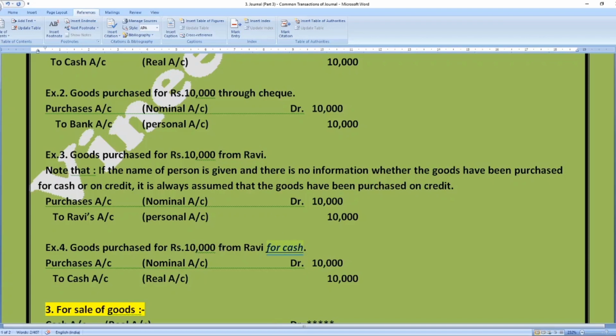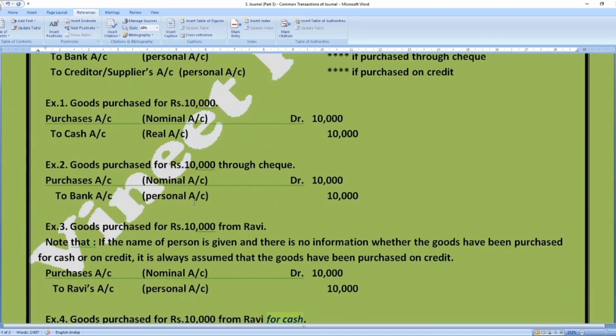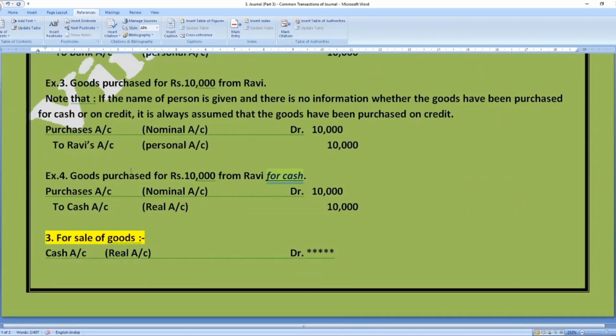So therefore the supplier's name will not be used in the entry, because we had given the cash payment. So the entry will remain purchases account debit to cash account itself, right? The creditor's account, or the supplier's account, will not be used because we had made the cash payment. Okay.